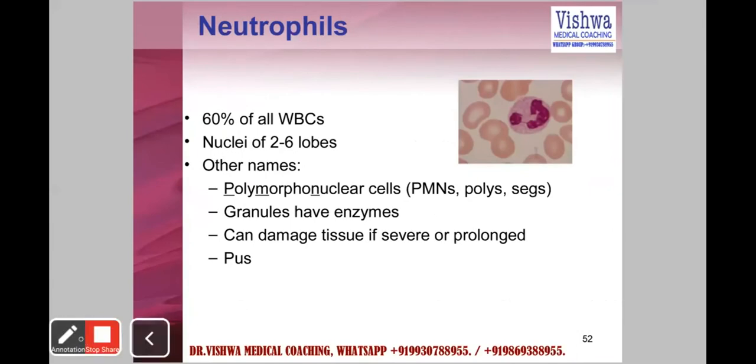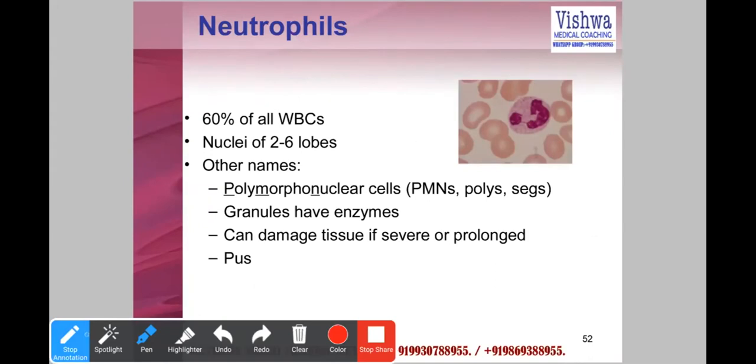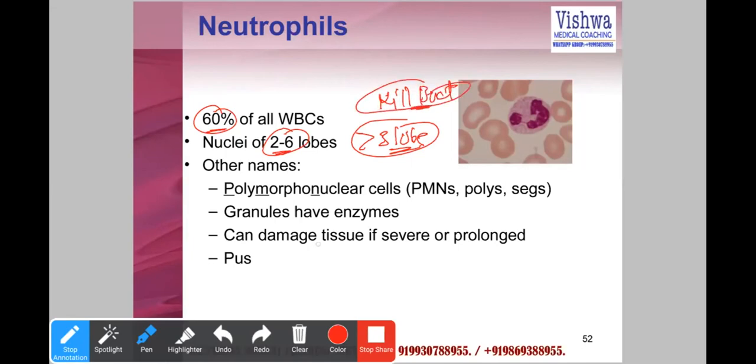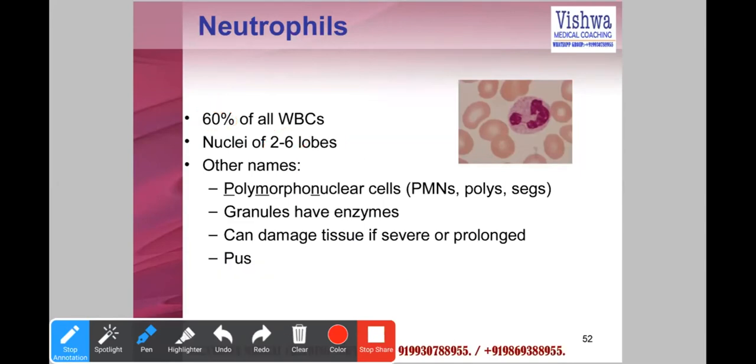And I was talking about neutrophils, right? So neutrophils, normal count is 60%, with 2 to 6 lobes. If there are more than 3 lobes, it is called hypersegmented, which we were talking about. The function of this is to kill bacteria. Prolonged exposure can also damage the normal tissues. And what it becomes in case of infection is pus. So wherever there's pus, think about neutrophils, or the dead neutrophils.